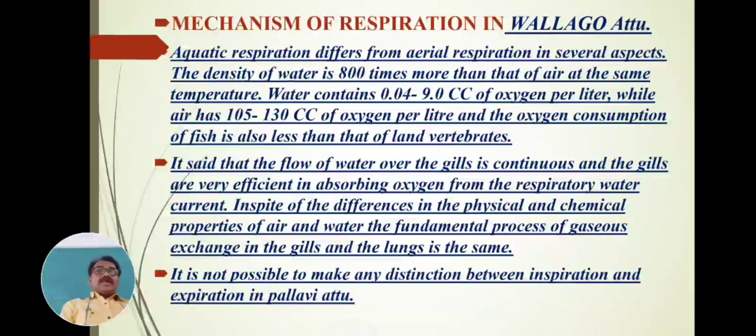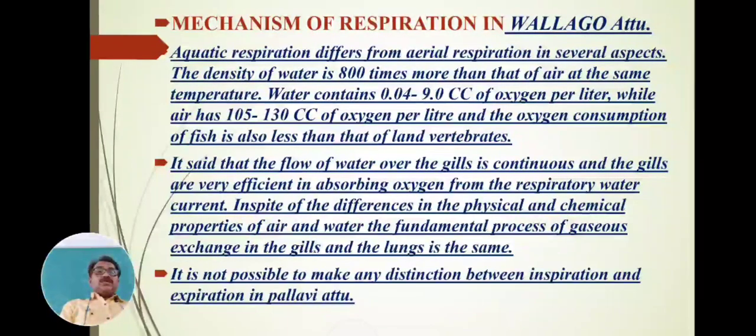When terrestrial animals survive on land, at that time the density of water is 800 times more than that of air at the same temperature. Water contains 0.0429 cc, cubic centimeter, of oxygen per liter.